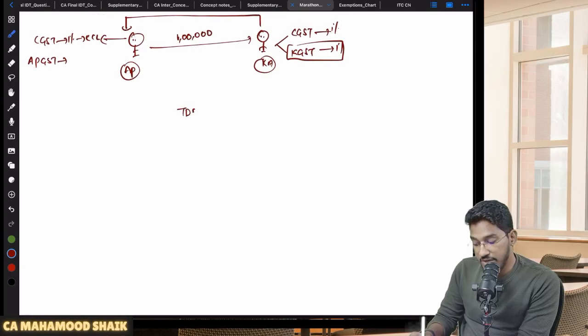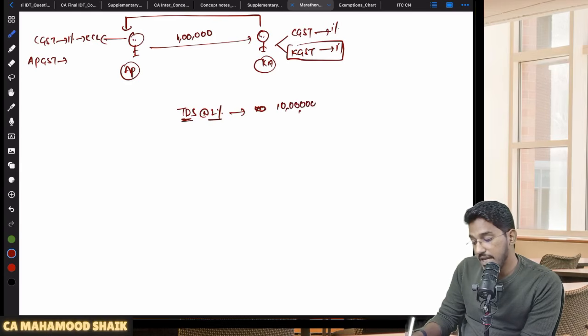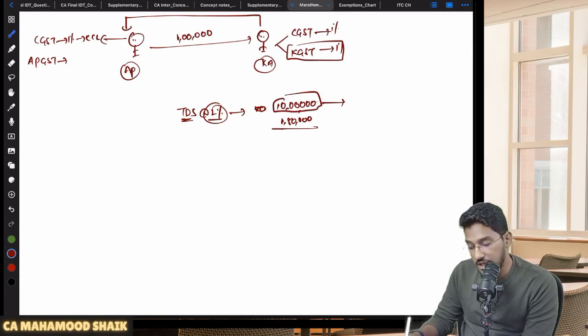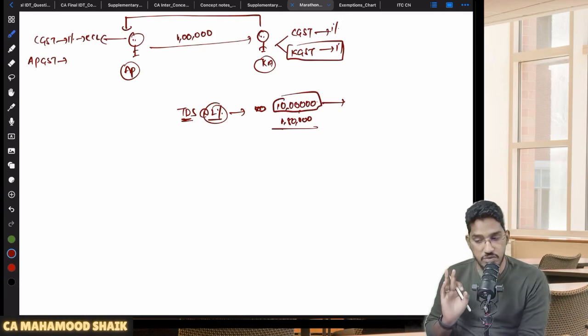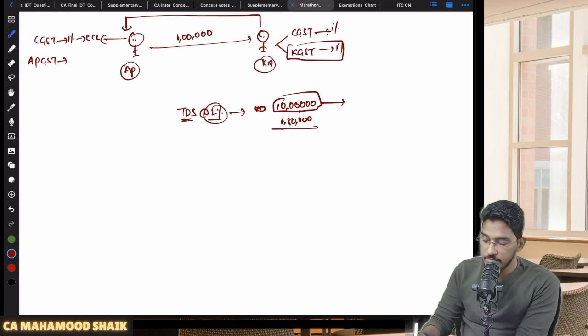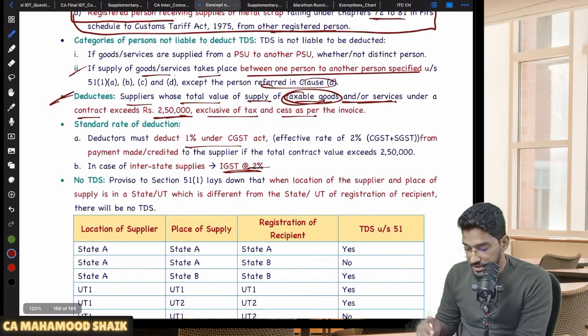This TDS you are required to deduct, either at the rate of 1% and 1%, or 2%, let us say effectively 2%. From which value will you deduct it? Will you deduct it on the value of supply? Let us say 10 lakhs is the value of supply, and 1,80,000 is the applicable GST. Will you deduct that 2% on this 10 lakh rupees or on 11,80,000? You are required to deduct the TDS on the value exclusive of taxes, not inclusive of taxes. Okay, so that's what we try to say here.